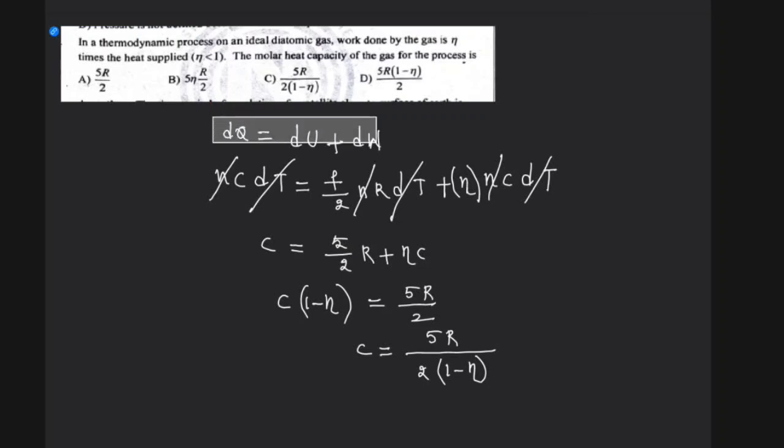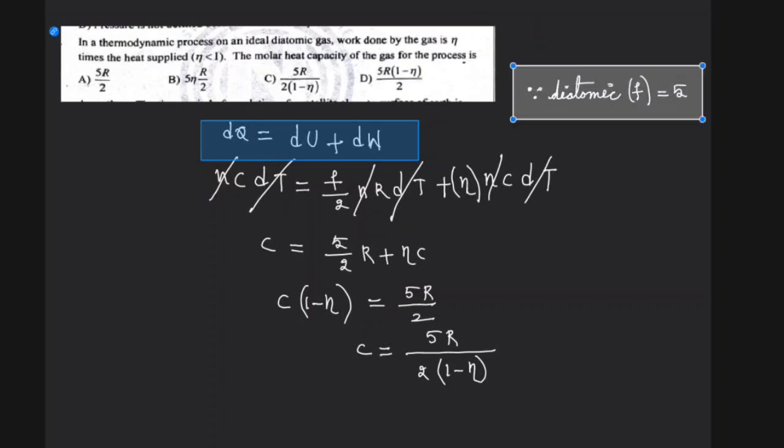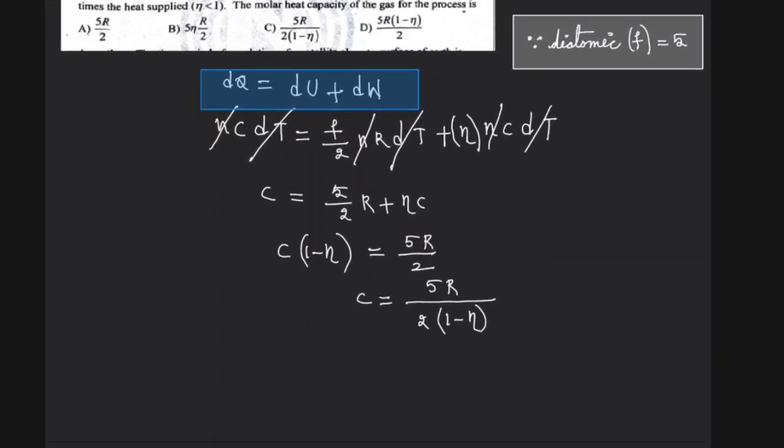So first logic is this one that you need to keep in mind: dq is equal to du plus dw. Then you have to keep one more value in mind. For diatomic, degrees of freedom equal to 5. Keep that also in mind.